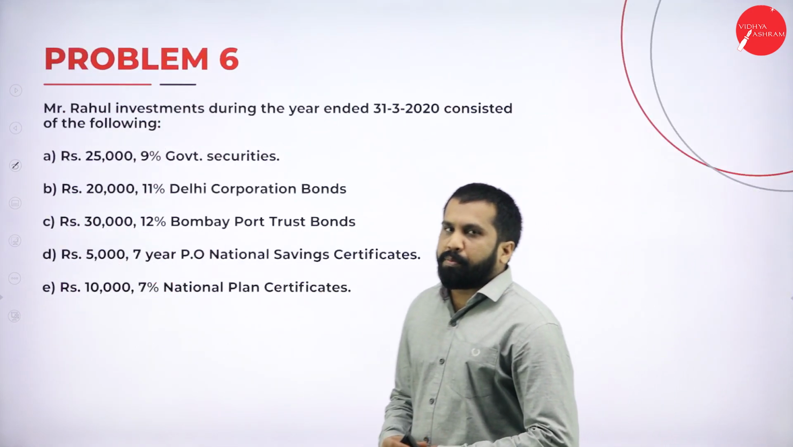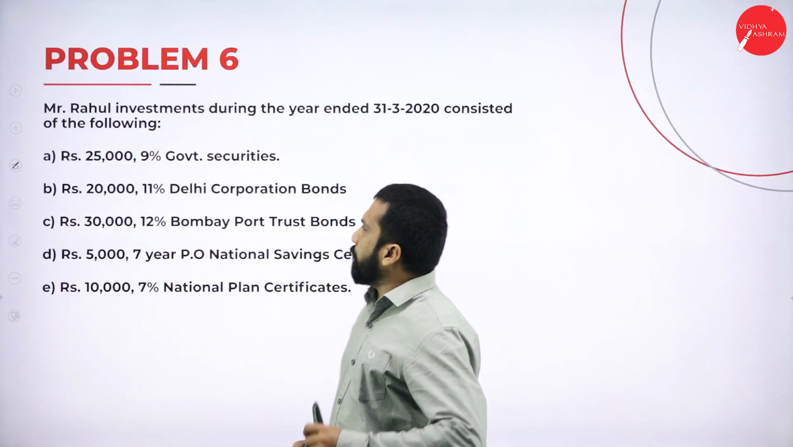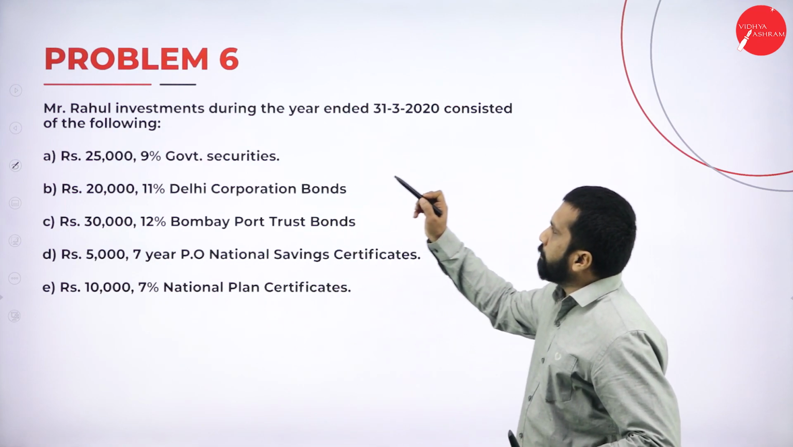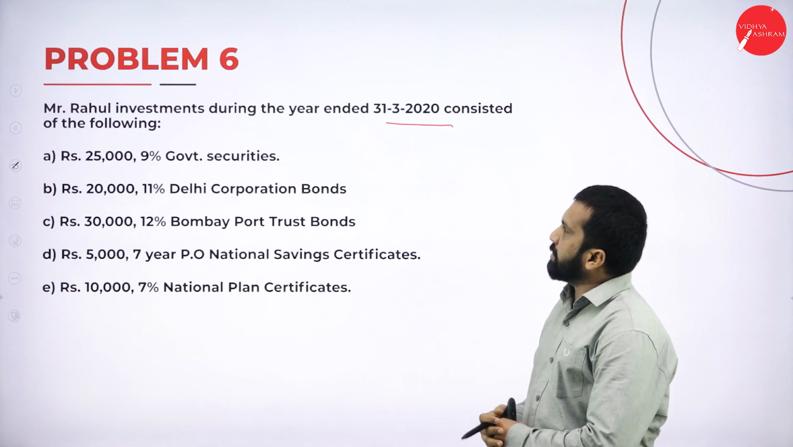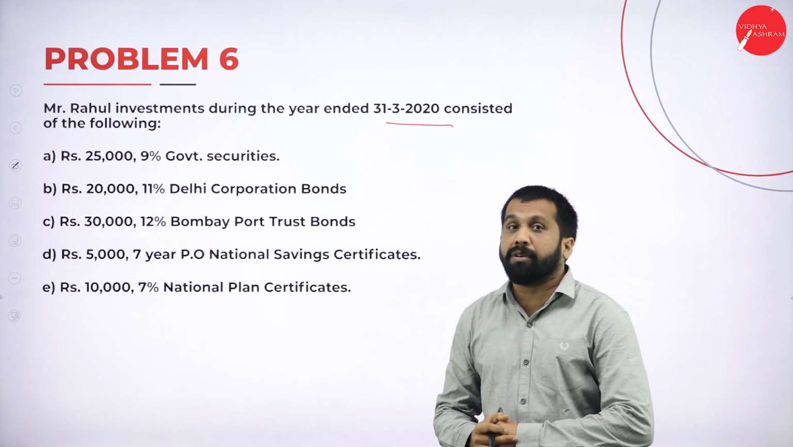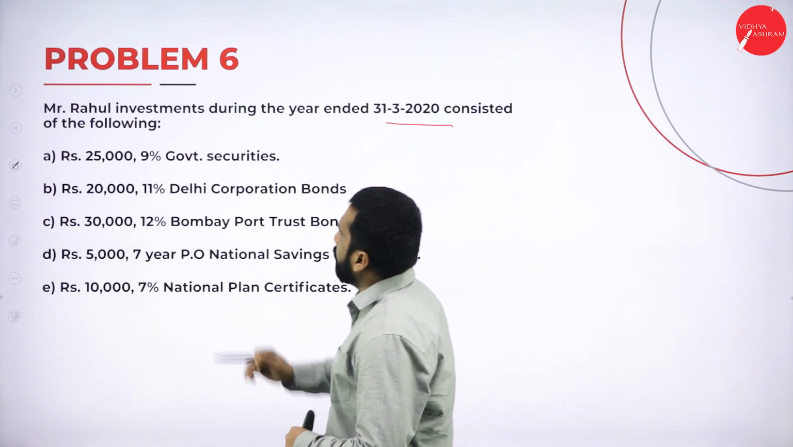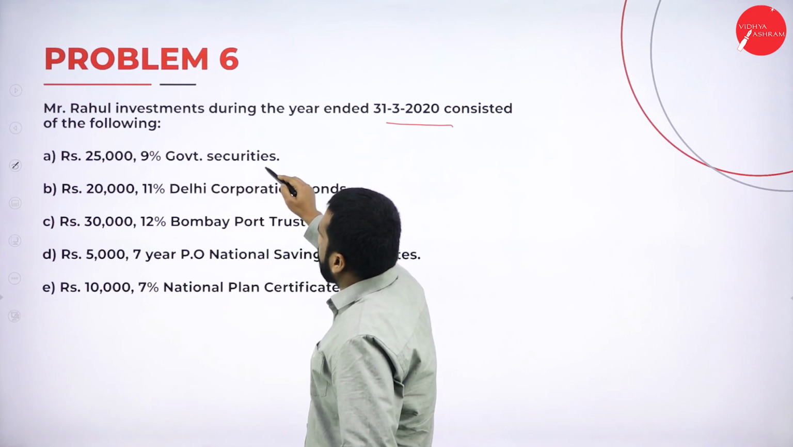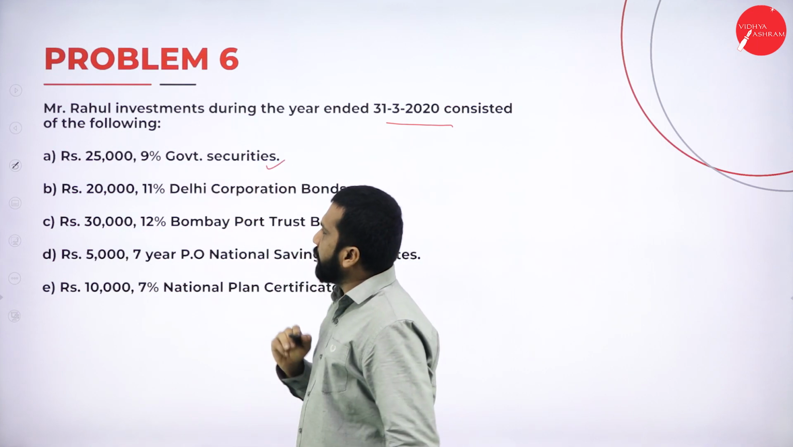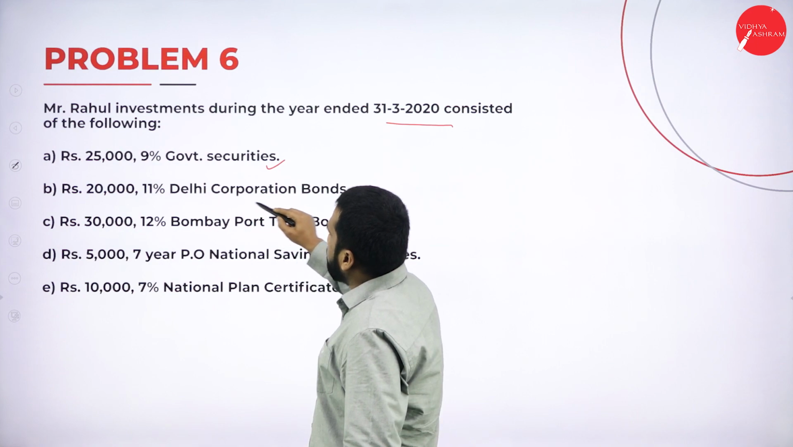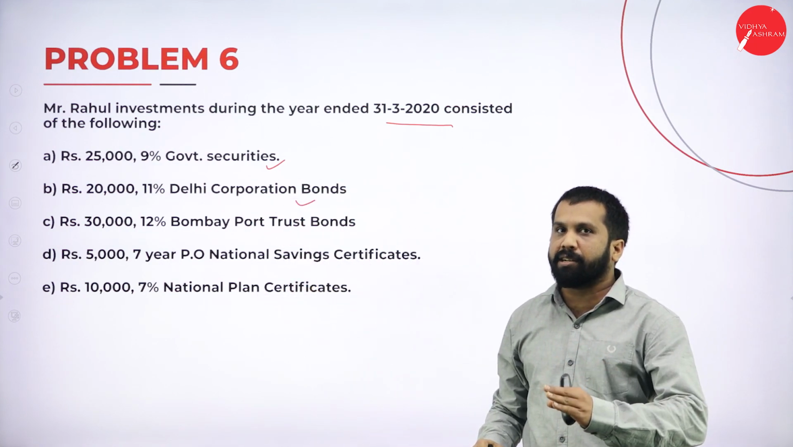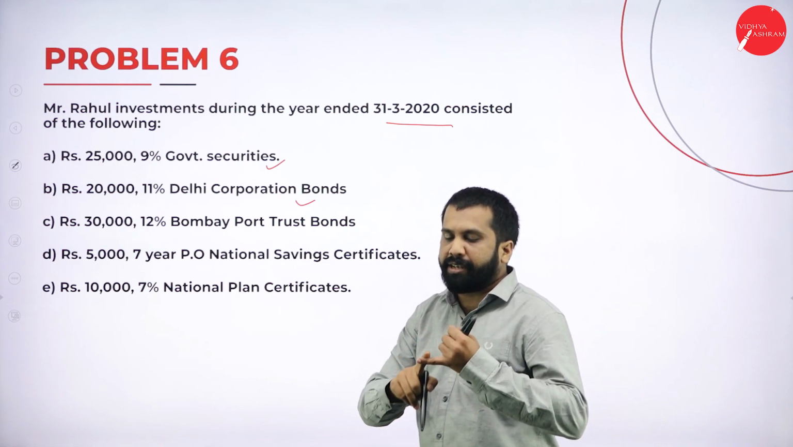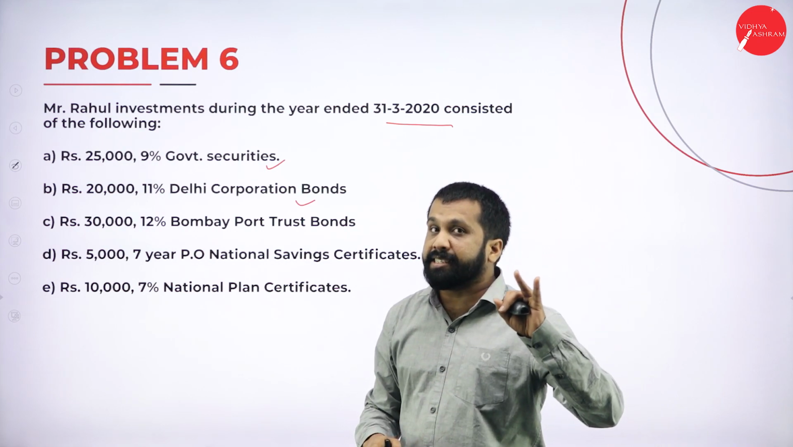So now we are into problem number 6. Under problem 6, Mr. Rahul investment during the year 31st March 20 consisted the following. What are the informations like? 25% government security, then 20,000, 11% Delhi Corporation. Everything is taxable except NSC and all. Everything NSC, UTI, these are exempted.